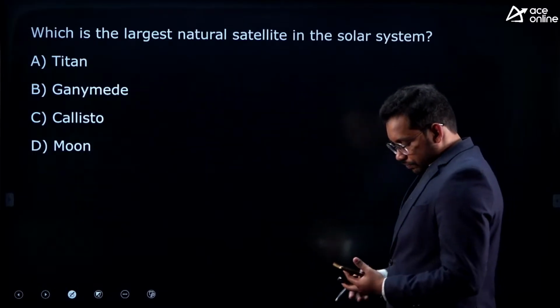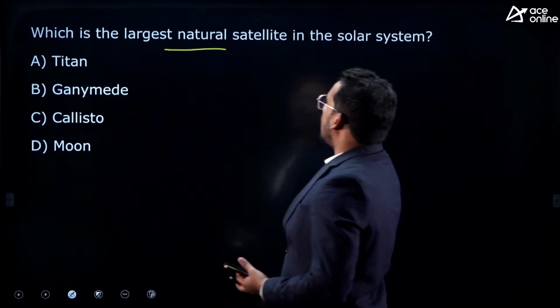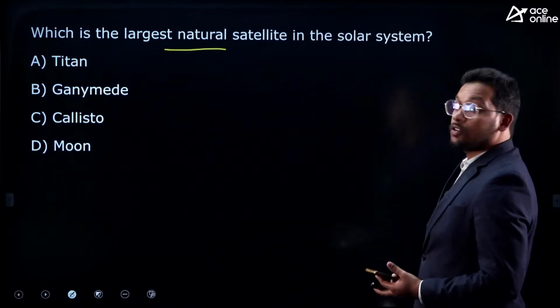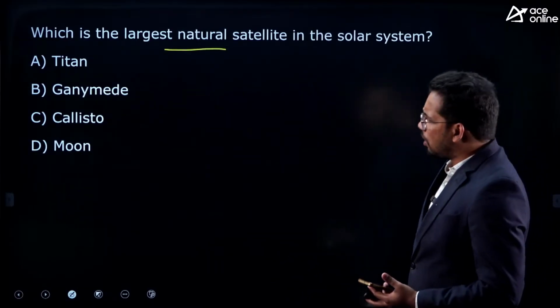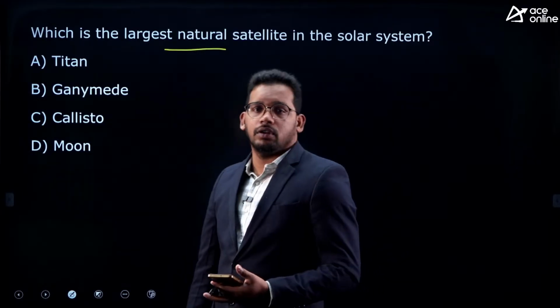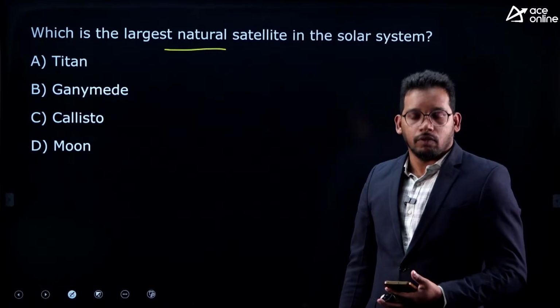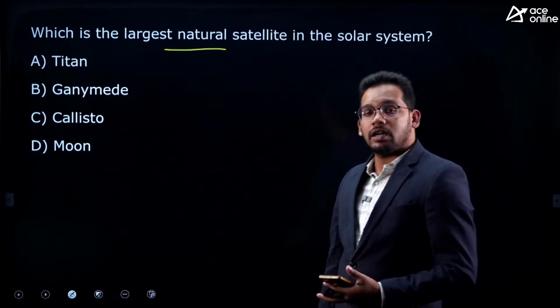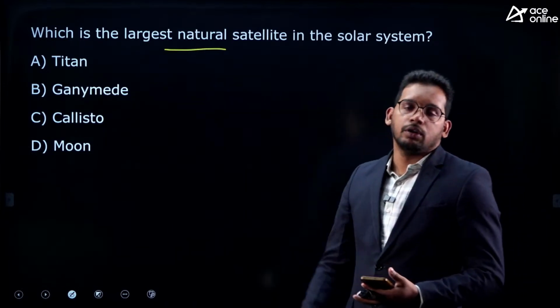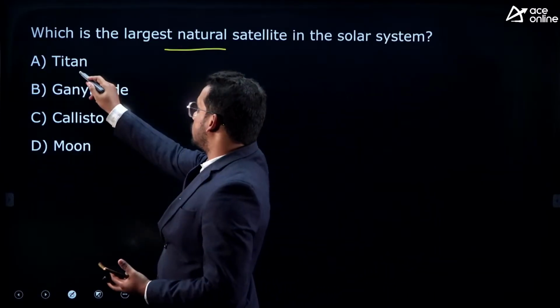Next one, very good evening Raja, welcome to the session. Which is the largest natural satellite in our solar system? We have a number of natural satellites, more than 200. For Saturn alone, we have around 150 satellites. For Earth, we have only one moon, one natural satellite, that is moon. And for Mars, we have Phobos and Deimos, 2 moons. So which one is the largest natural satellite in our solar system?